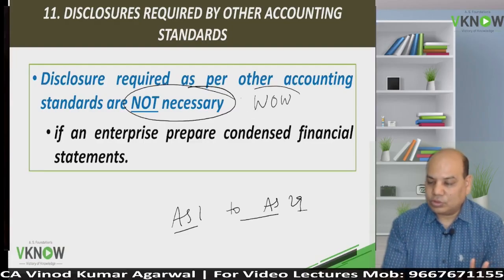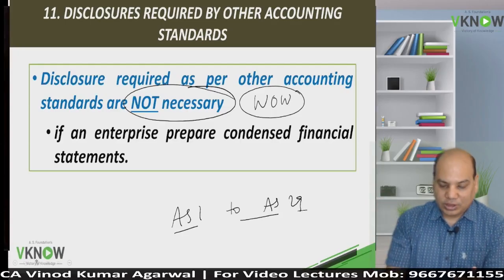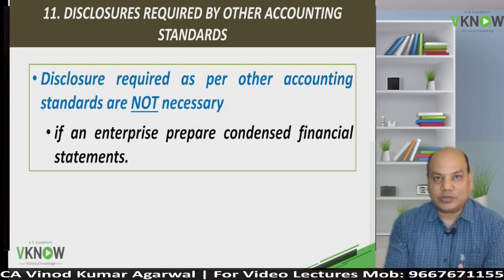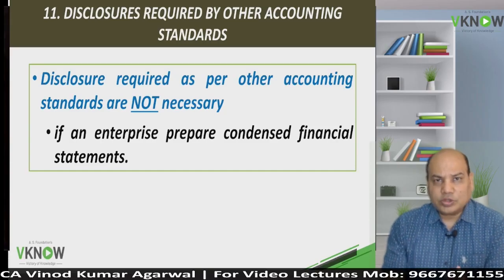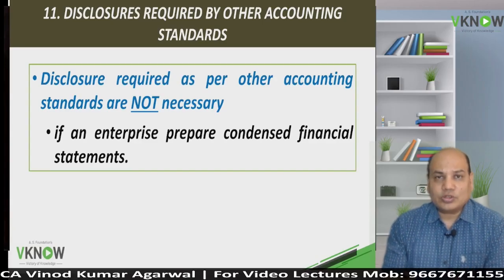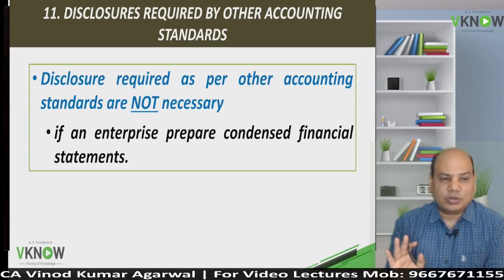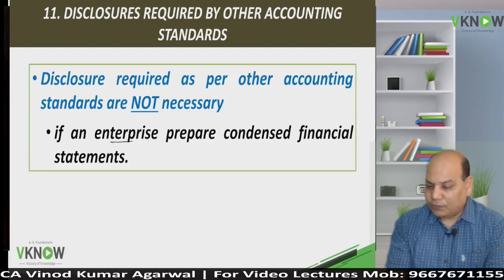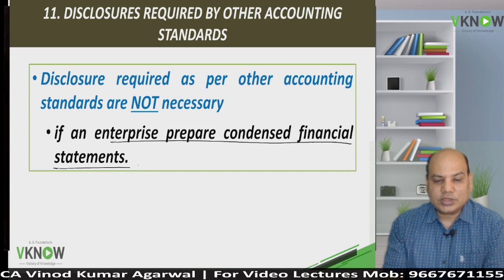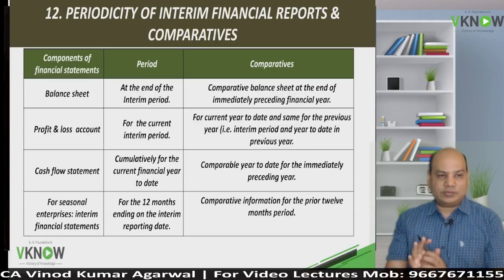So you don't have to disclose so many requirements given in so many other standards for interim period, because the objective is to save time, efforts, energy, and duplication also, because most of the information as far as disclosures are concerned are usually duplication. You will already find them in the annual report. This is not required if you are preparing condensed financial statement. But if you are preparing complete set of financial statement, all disclosures are required to be given.